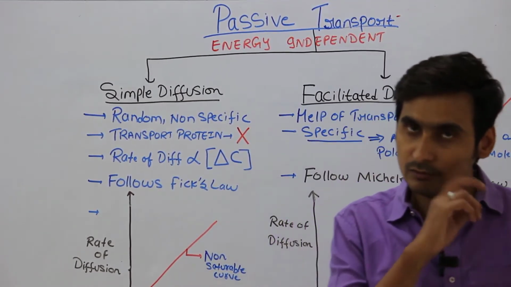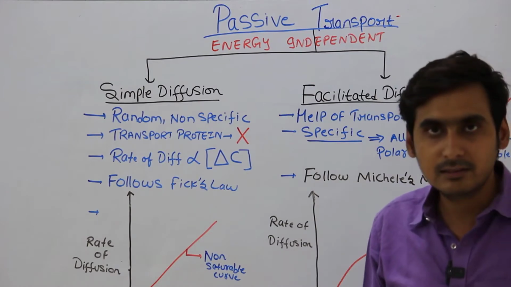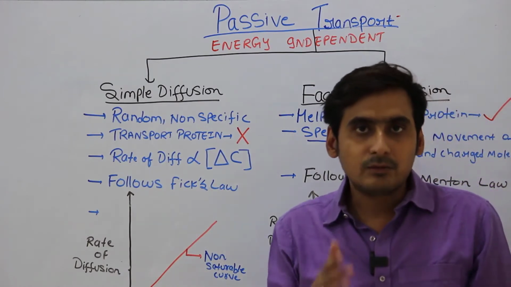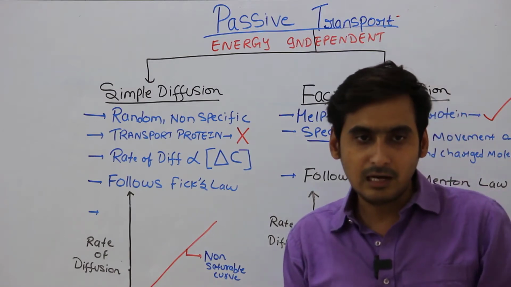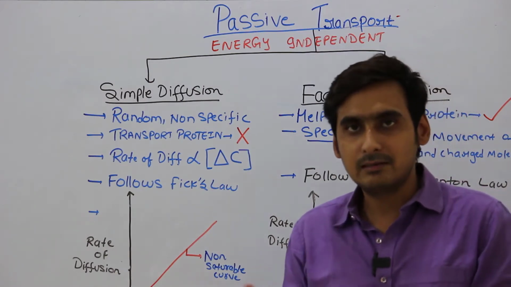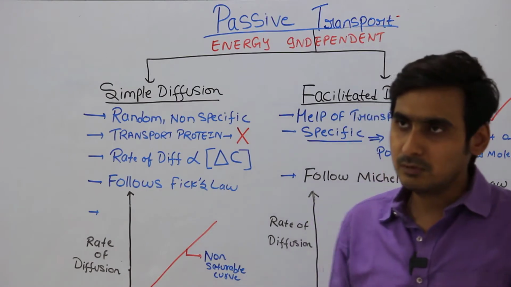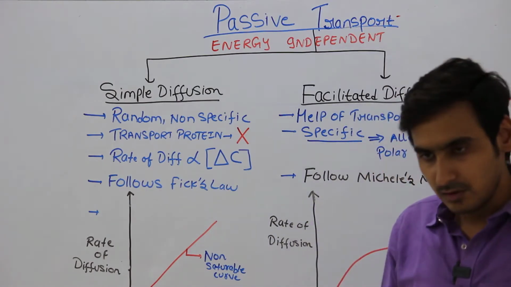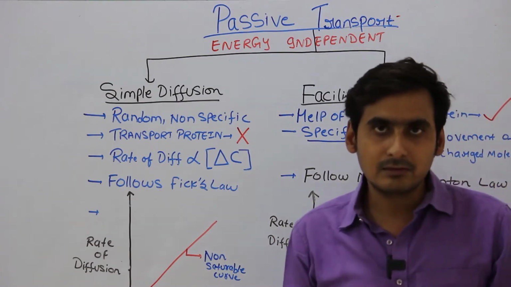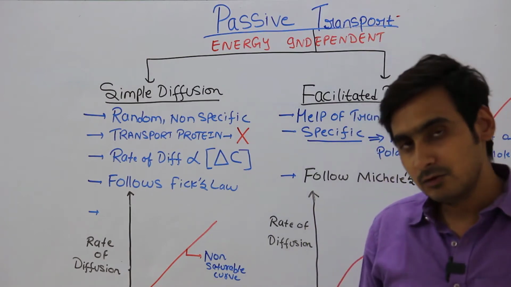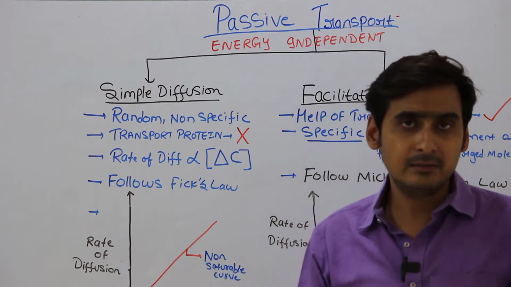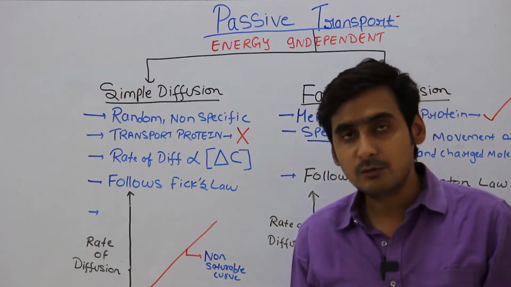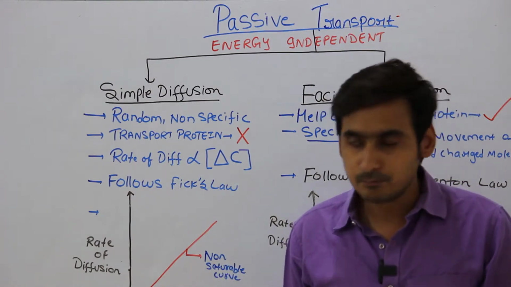In the end of the last lectures, I have discussed the basics about the active and the passive transports. In that I have just mentioned the differences between the active and the passive transport. Mainly, active transport is an energy dependent process. For this, cells have to spend some energy, whereas passive transport is an energy independent process. Cell does not require to spend any energy.